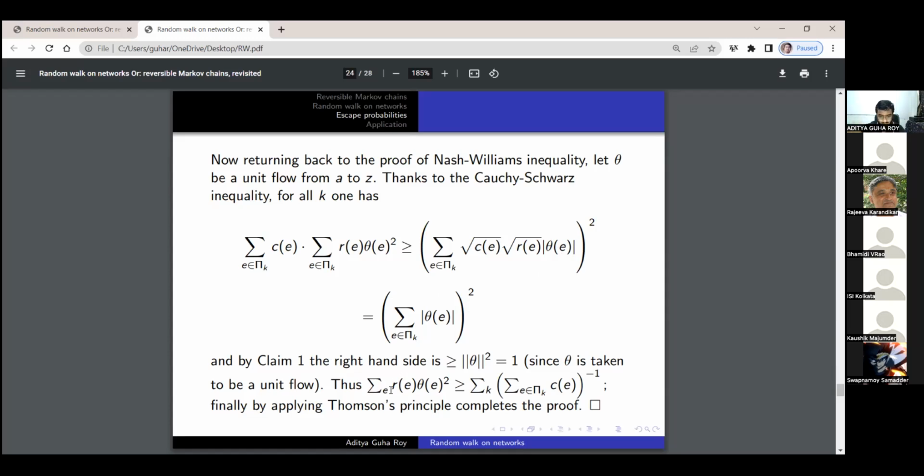And thus our summation over e of Re theta e squared is greater than or equal to, when we take this to the right hand side, the summation over k of the summation over e belonging to pi k of Ce inverse. And finally, by applying Thomson's principle, we get the proof.